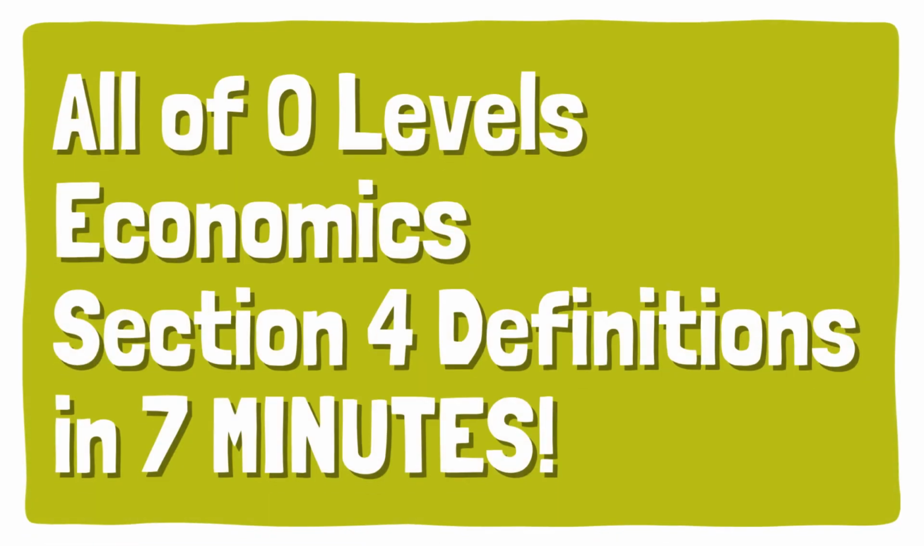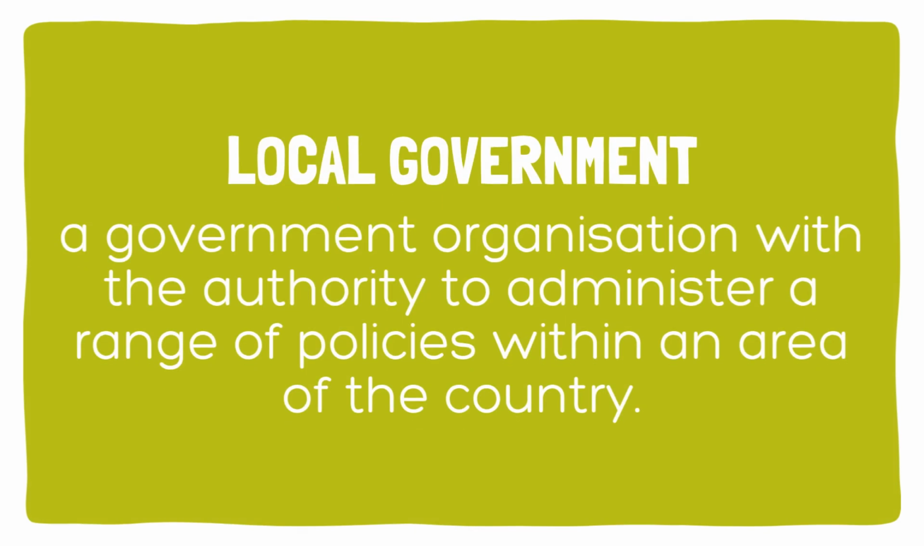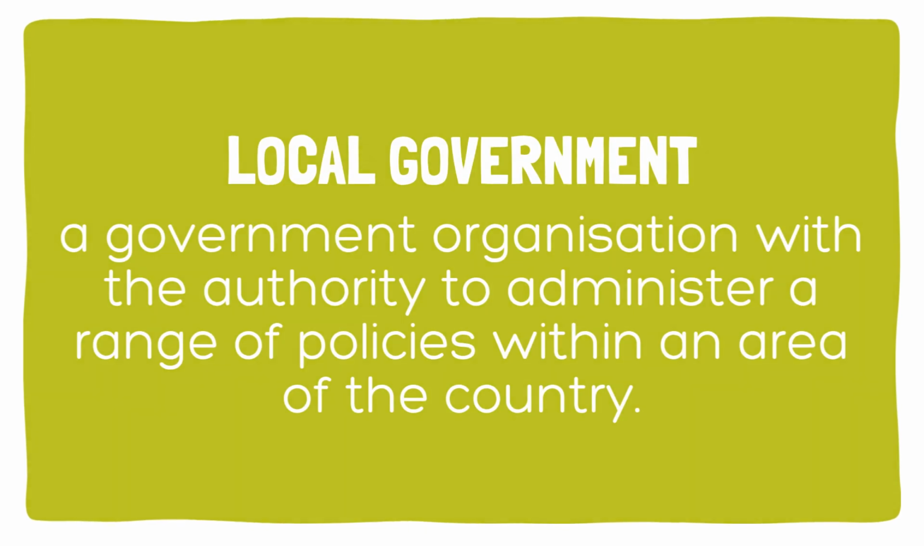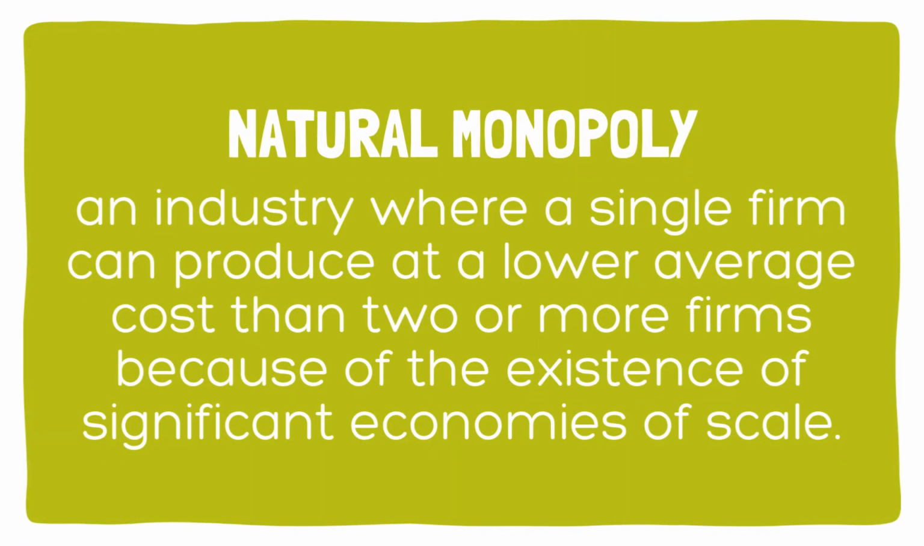These are all of O-Levels Economics Section 4 definitions in 7 minutes. Local government is a government organisation with the authority to administer a range of policies within an area of the country. Natural monopoly is an industry where a single firm can produce at a lower average cost than two or more firms because of the existence of significant economies of scale.